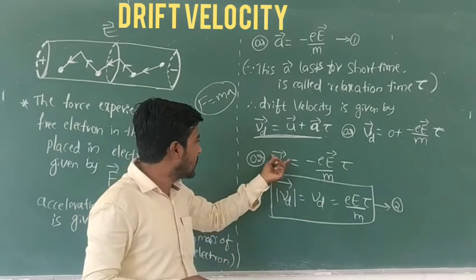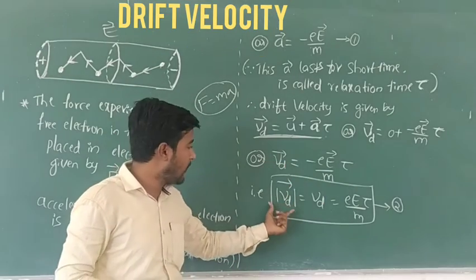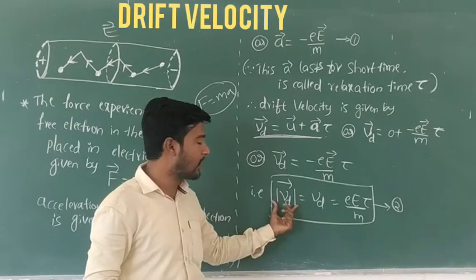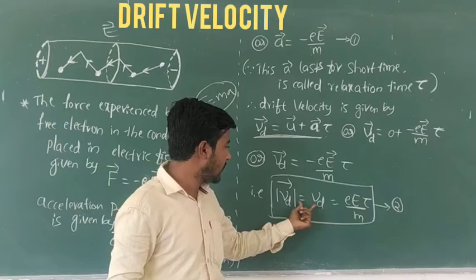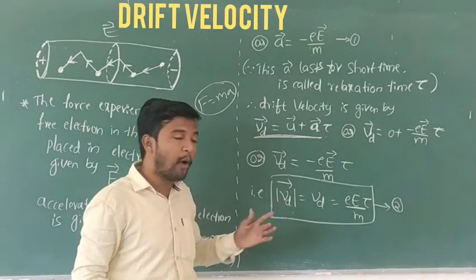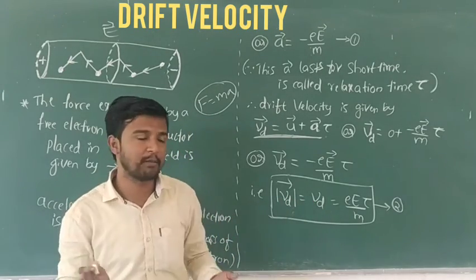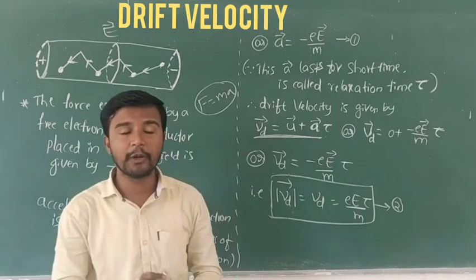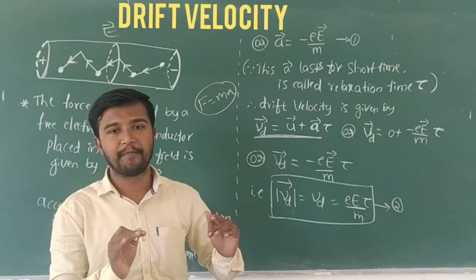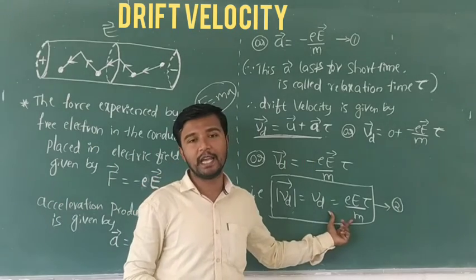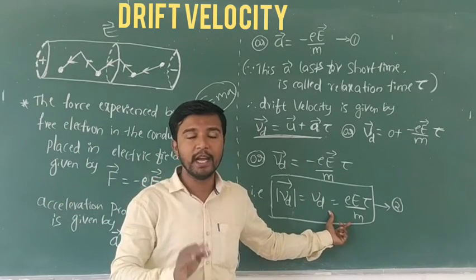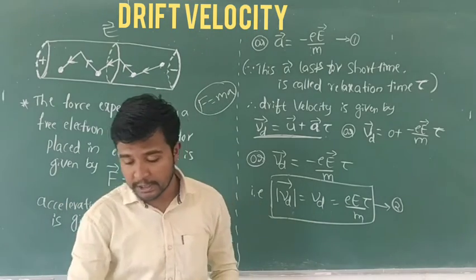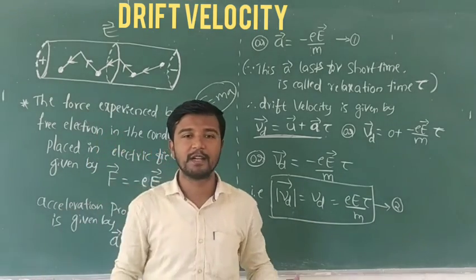Here, for the direction, we have to write the mod. Applying the mod, we can cancel the direction. So v d equals e into capital E into tau divided by m. This is the drift velocity, e E tau by m. This is the expression for the drift velocity.